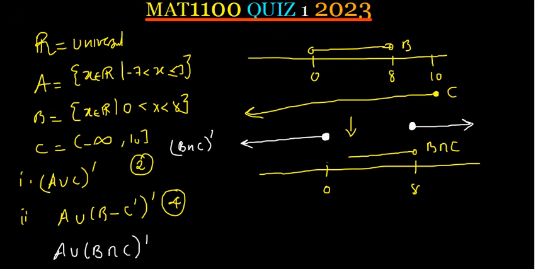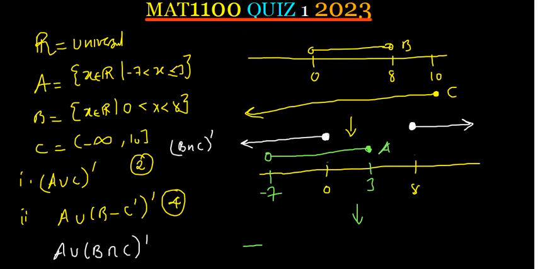So I'm removing this set which is down here. Now, we have already put B intersection C complement. Now let's put set A also. Now we know that A is coming from negative 7 to positive 3. We are not including negative 7, but we are including positive 3. Now here we are taking the union of these two sets. And remember, we're supposed to also show on the number line.